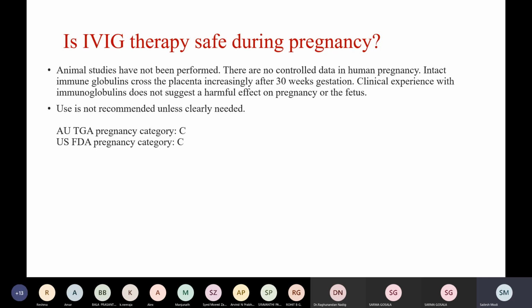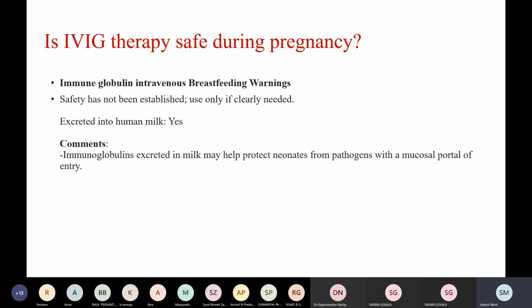However, it is put under category C. So use is not recommended unless clearly needed. Similarly, in lactation, the safety has not been established. However, immunoglobulins excreted in milk may help protect neonates from pathogens with a mucosal portal of entry.